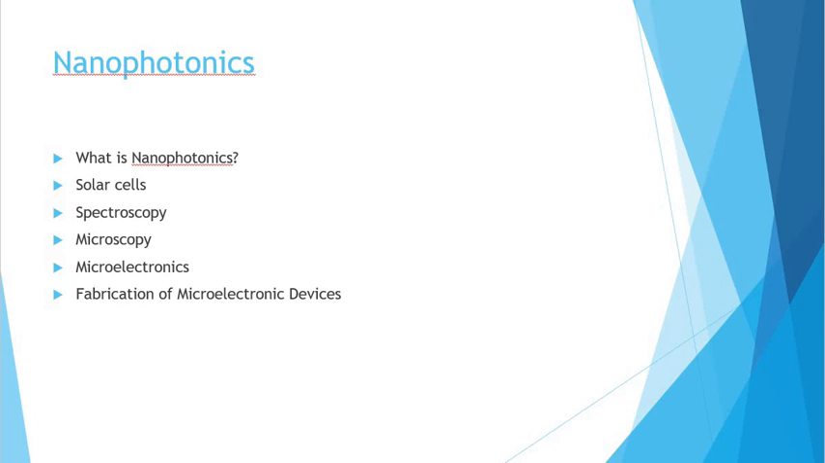So, in this chapter, we have been seeing electronics and nanoelectronics, nanobiotechnology and its application, surface plasmon resonance and its advantages, then nanoplasmonics, nanophotonics, microelectronics, then fabrication of microelectronic devices, etc.